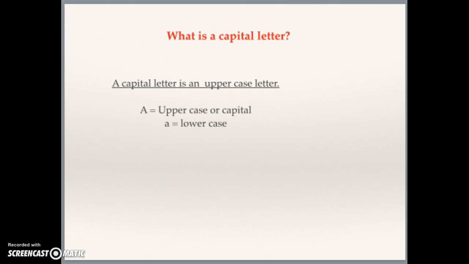Good morning, class. Today we will be learning about capitalizing dates. Yesterday we learned about capitalizing the first letter in our first and last name. Can someone remind me, what is a capital letter? Great, a capital letter is an uppercase letter. Here we have a capital A or an uppercase A, and below it we have a small a or a lowercase a. Capital letters are important because it gives meaning to the word.